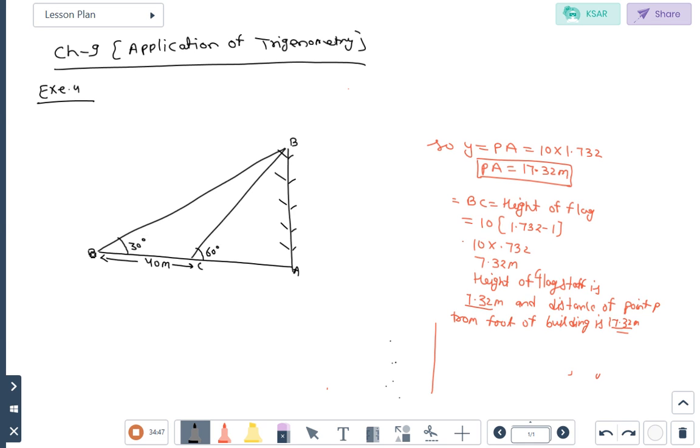Understand? 40 meter is longer when the sun's altitude is 30 degree. When is the 40 meter longer? When the sun's altitude is 30 degree. But in the previous case, what was the altitude or angle of elevation forming? 60 degree. Let you will consider here x and height of that y. Again, two triangle, two right angle triangle, two unknown. You can easily find out the value of x and y.